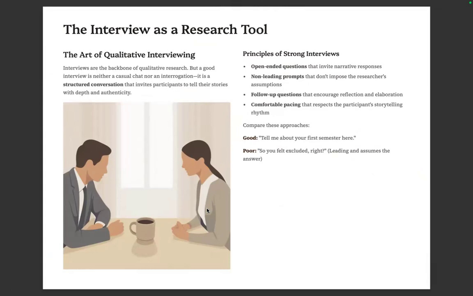Later on, in the operationalization talk, you'll realize that you have to triangulate these. There have to be three data sets, and therefore one interview is not enough. But a good interview is neither casual chat nor an interrogation. It's a structured conversation that invites participants to tell their stories with depth and authenticity.